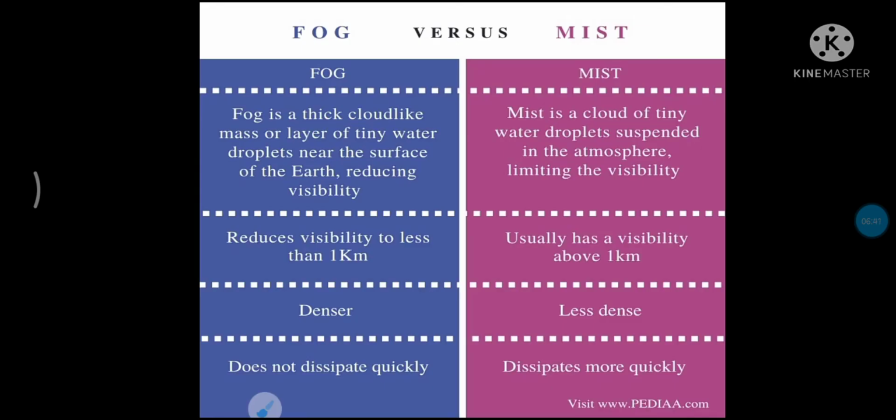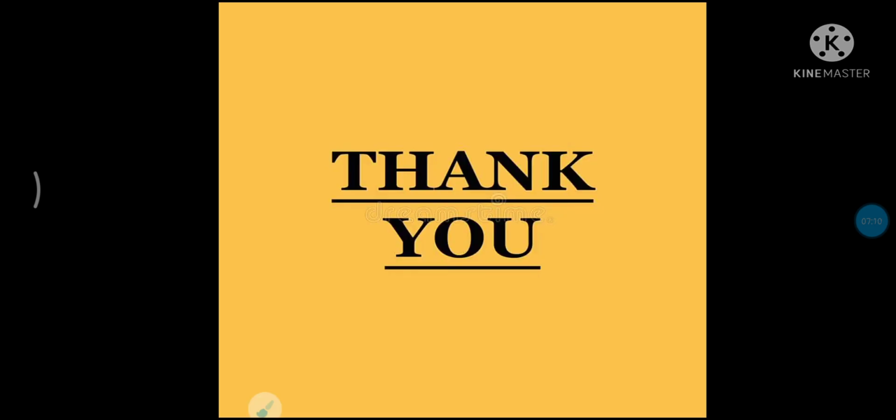Fog is a thick cloud, whereas mist is a cloud of tiny water droplets suspended in the atmosphere. Fog does not allow us to even see nearer objects, but mist has a visibility above 1 kilometer. Fog is denser, mist is less dense. So this was the difference between fog and mist.